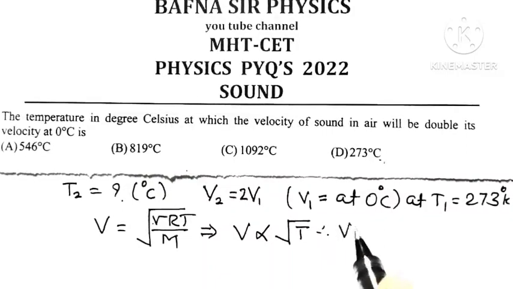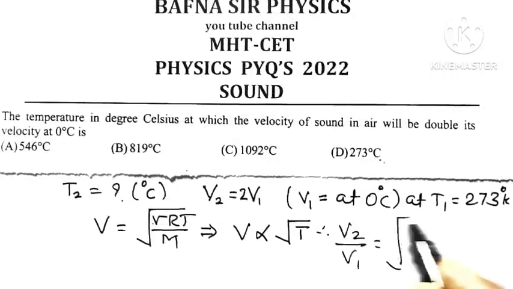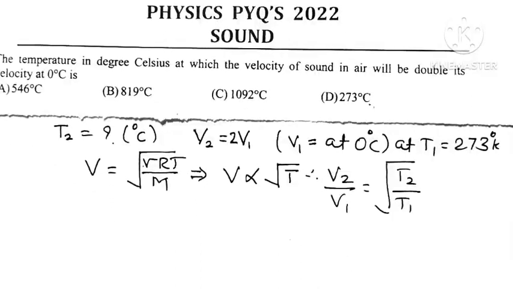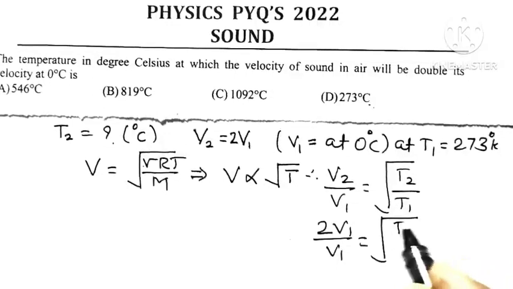Therefore, V2 divided by V1 is equal to under root of T2 divided by T1. Now, put the value of V2. Here V2 is double, means it is 2 times V1, divided by V1 is equal to under root of T2, temperature that we want to find out, upon T1.